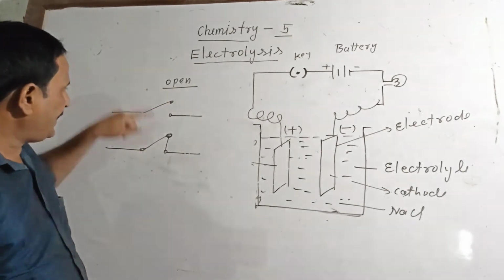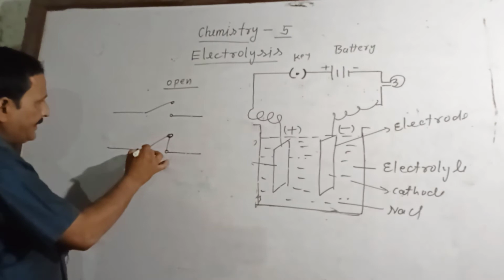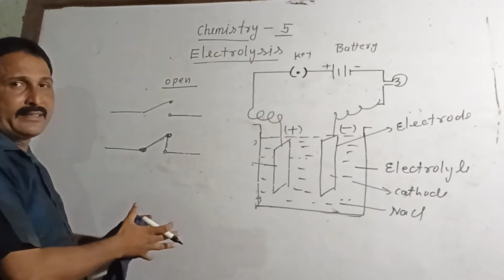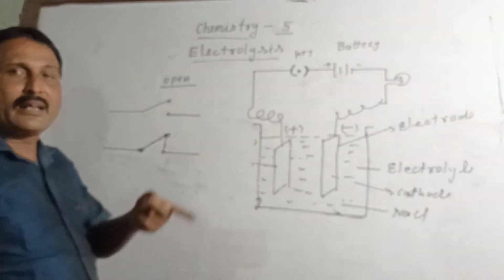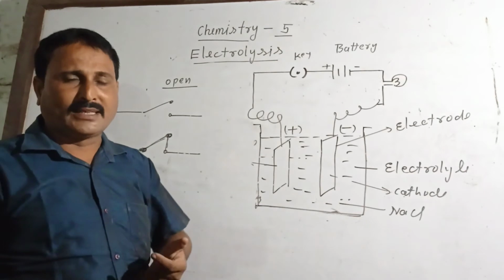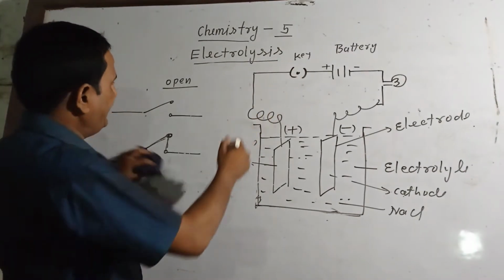Okay. Now see this diagram. In this, electric current is allowed to flow in the complete circuit. This circuit is called a complete circuit or closed circuit. In other words, you can say that the switch is on. Okay. So this is the key.